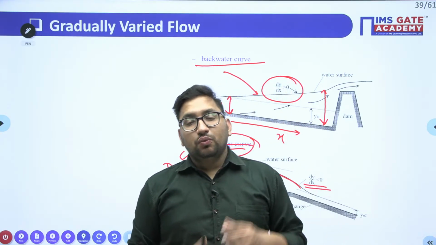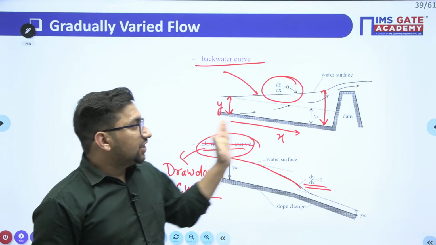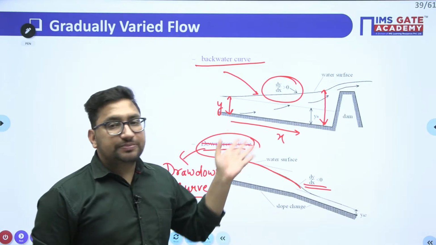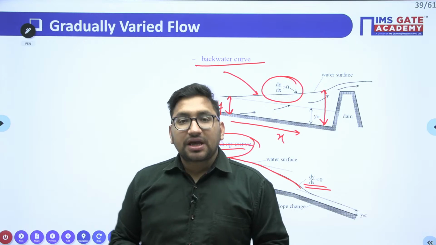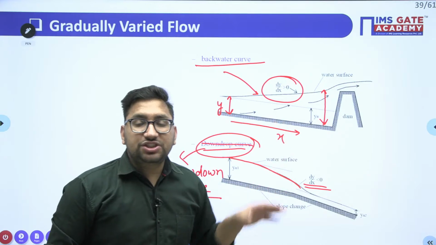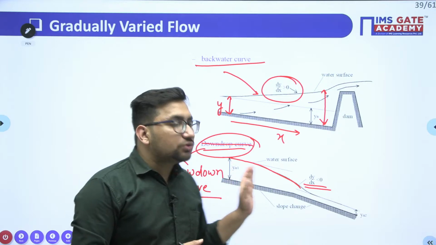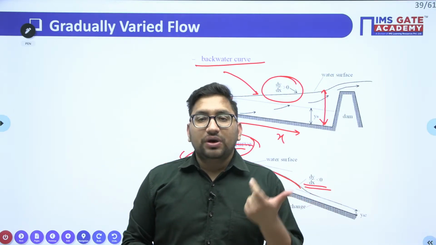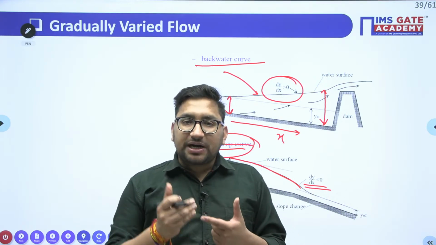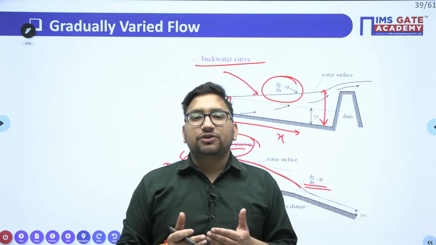Now try to see what type of question the examiner can frame. As we know, the depth is changing with respect to x. So what will be the change in depth with respect to x? That we need to calculate. Also, try to see when there is a change in the depth of flow, there will be a change in the specific energy also. So your specific energy is also going to change with respect to this length. Clear? So there are two formulas for the calculation of how your energy is going to change with respect to the length, or with respect to x, and how this particular depth of flow is going to change.